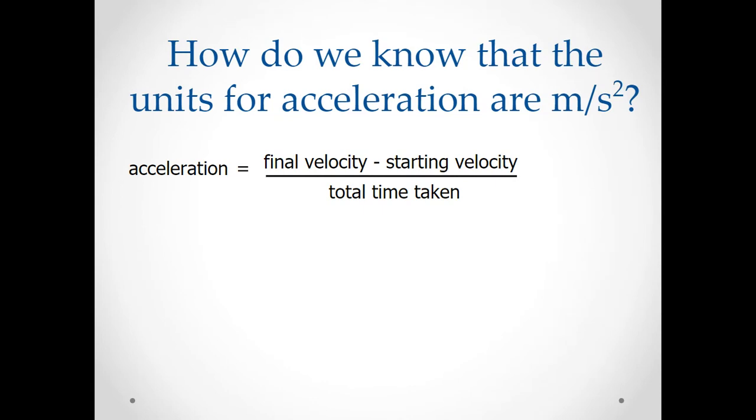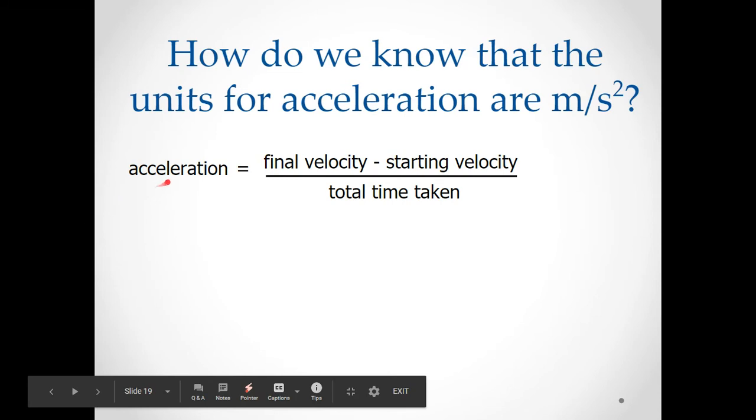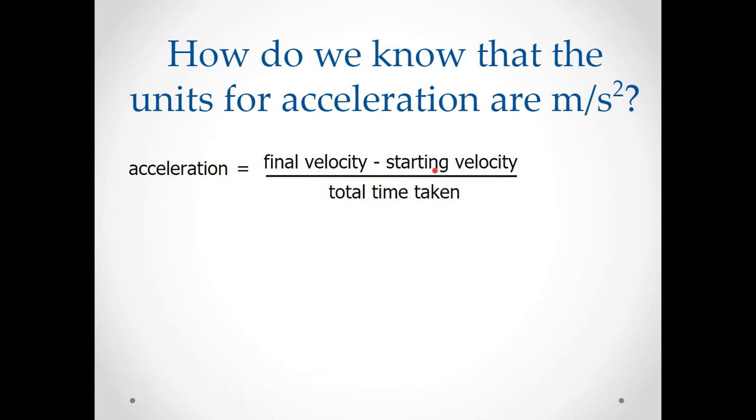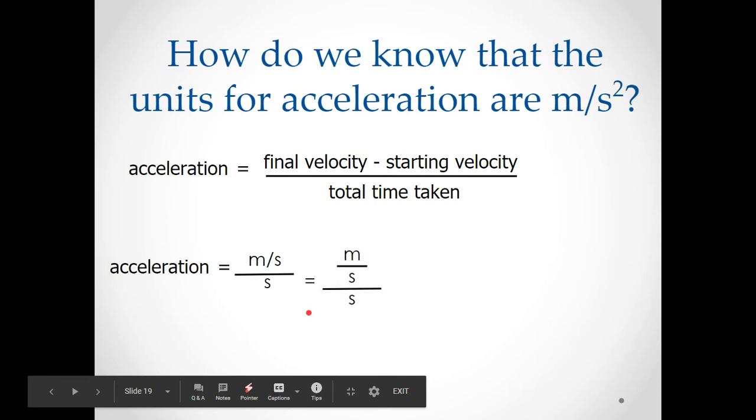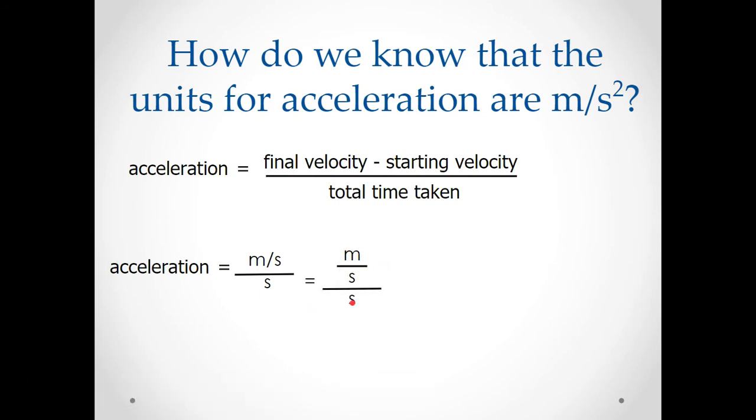So how do we know that the units for acceleration are meters per second squared? Again, I'll start with my formula. Acceleration is equal to my final velocity minus my starting velocity divided by the total time taken. So here's acceleration. Velocity is measured in meters per second divided by the total time taken, which is time, measured in seconds. So it's meters per second divided by seconds. But really, we can flip it over. So it's meters per second divided by seconds.